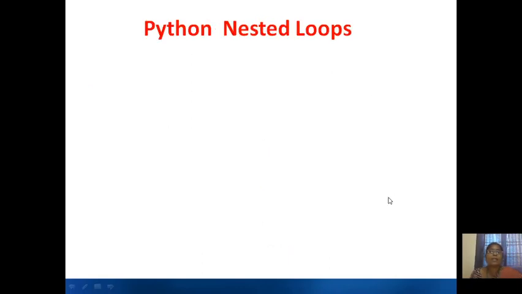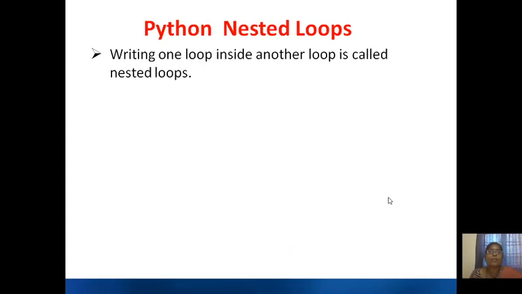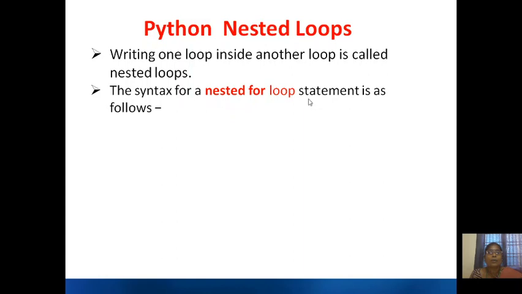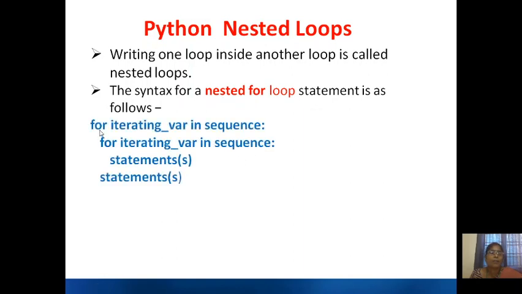Now let us understand nested loops. If we are writing one loop inside another loop, then it is considered as nested loops. The syntax of the nested for loop statement is as follows: for iteration variable in sequence colon. Inside that, again you are writing for iteration variable in sequence. These statements belong to this inner loop, and these statements belong to this outer loop.